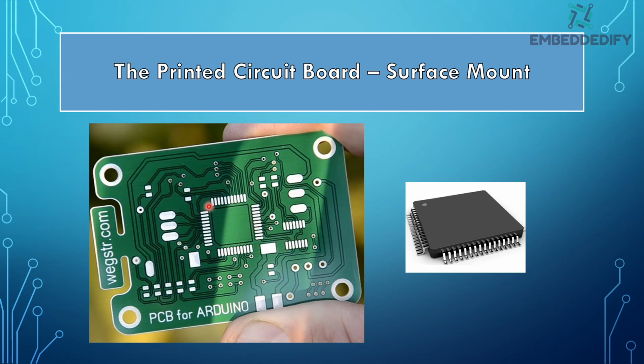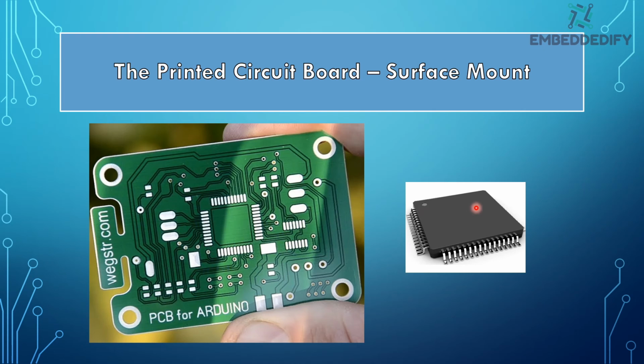This is the place where the microcontroller needs to be soldered. These white lines are called soldering pads, and on top of each white line, a leg of the microcontroller will be connected. These lines, called electrical traces, make the connection between the leg and wherever necessary.